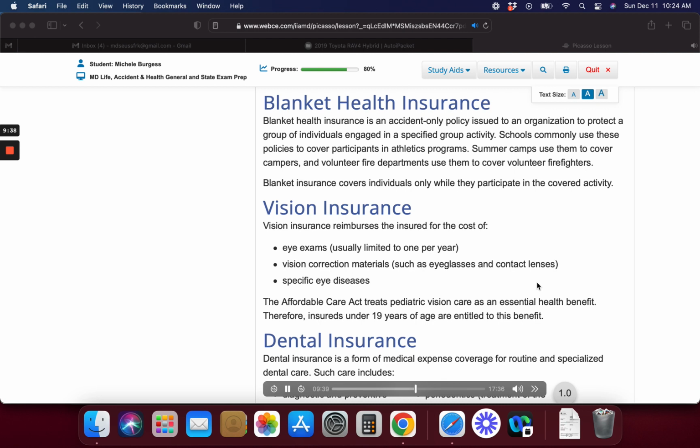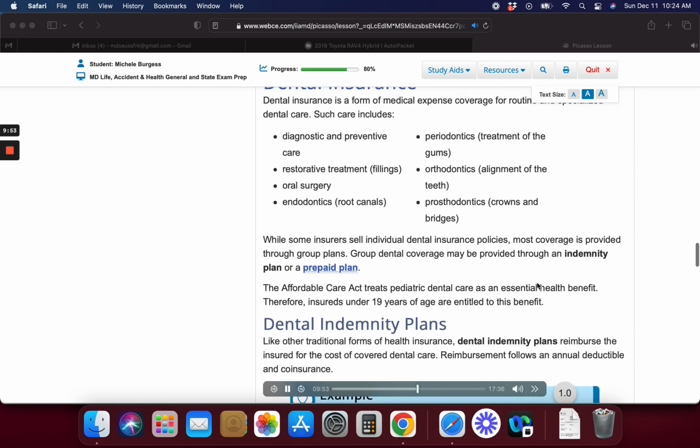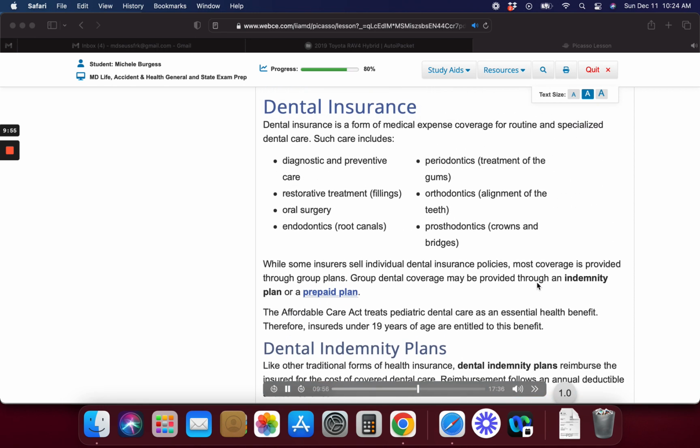Dental insurance. Dental insurance is a form of medical expense coverage for routine and specialized dental care. Such care includes: please pause the audio and review the table. While some insurers sell individual dental insurance policies, most coverage is provided through group plans. Group dental coverage may be provided through an indemnity plan or a prepaid plan. The Affordable Care Act treats pediatric dental care as an essential health benefit. Therefore, insureds under 19 years of age are entitled to this benefit.